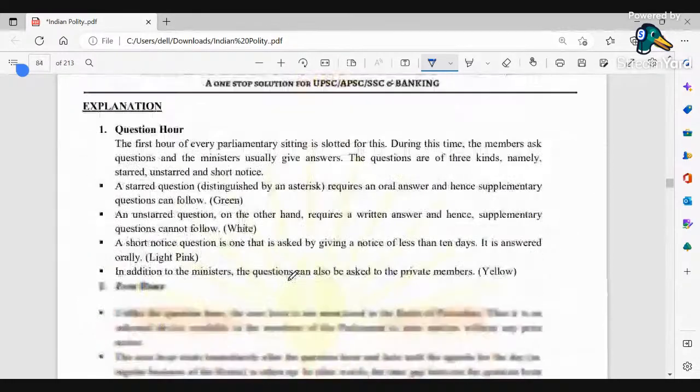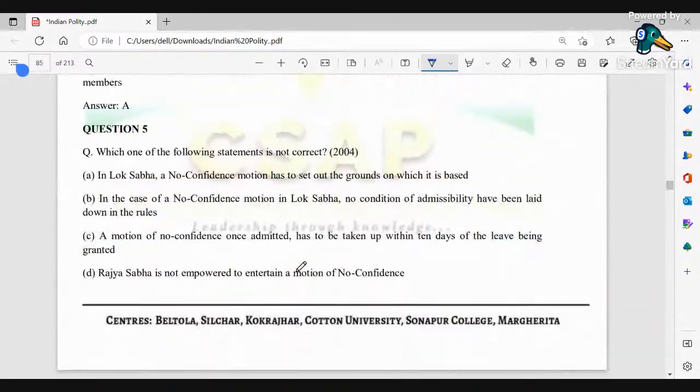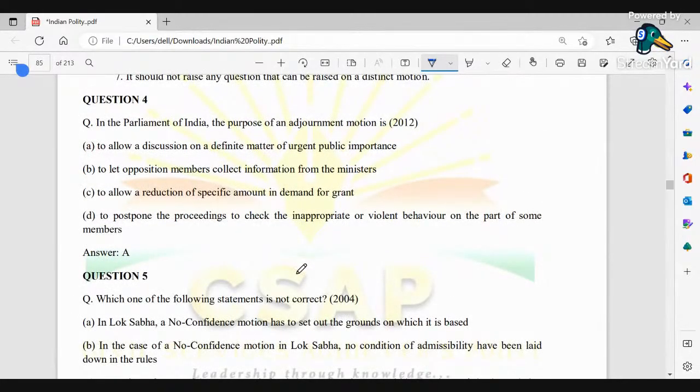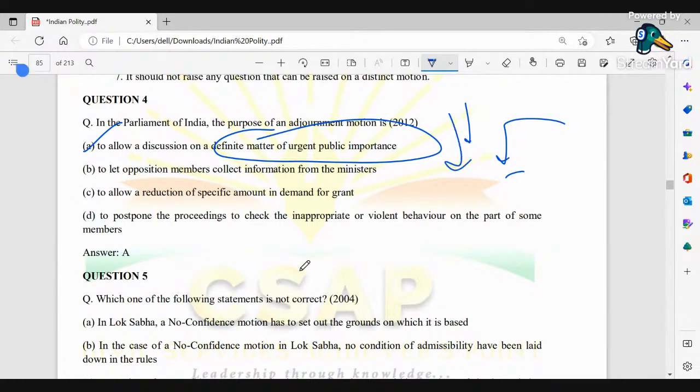So today we will take one last question. Okay, let's take these two questions. In the Parliament of India, what is the purpose of the adjournment motion? To allow a discussion on a definite matter of urgent public importance. If something of urgent public importance has come up and attention needs to be given to it, then we have to follow this process. That is an adjournment motion.